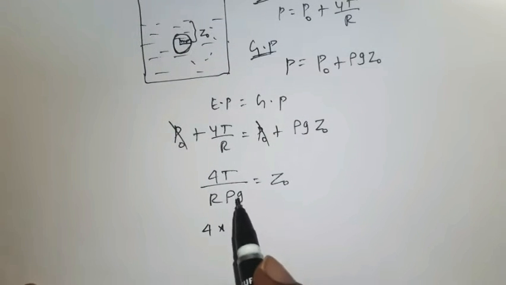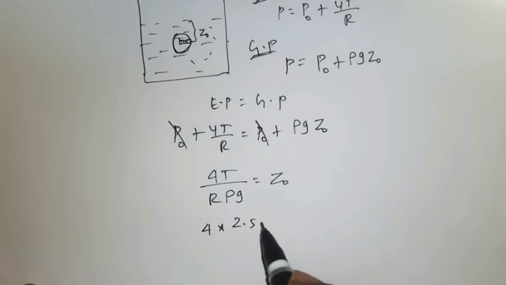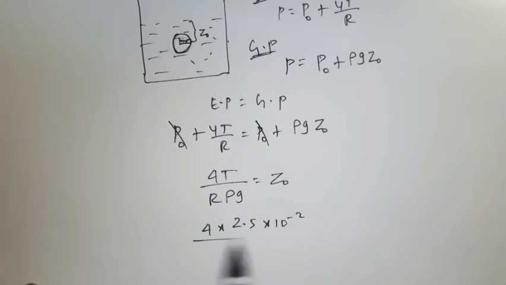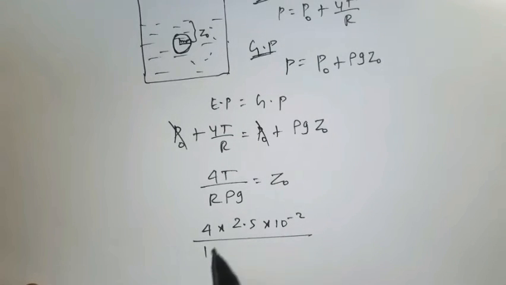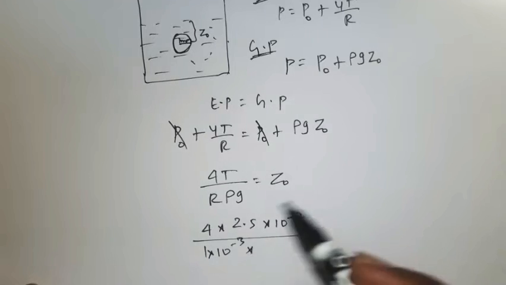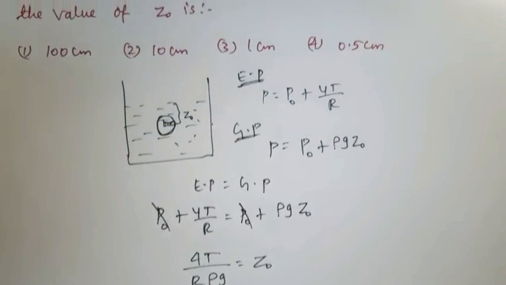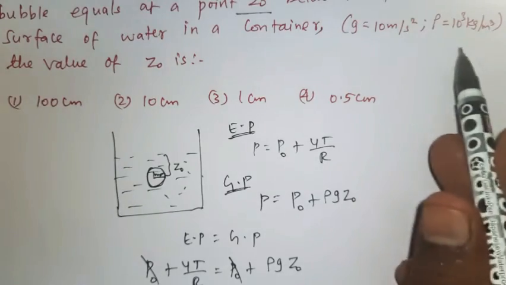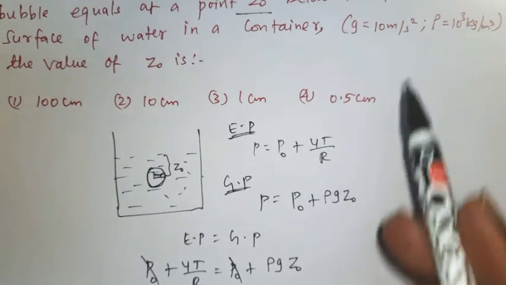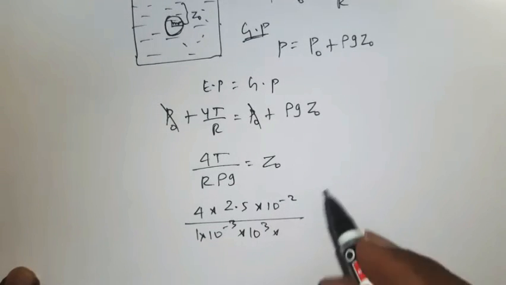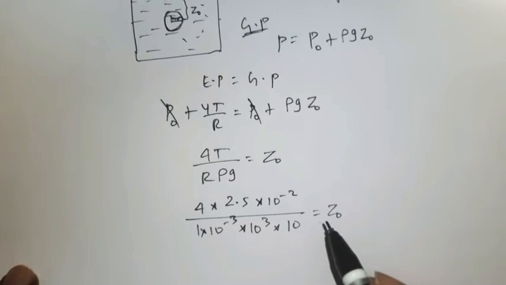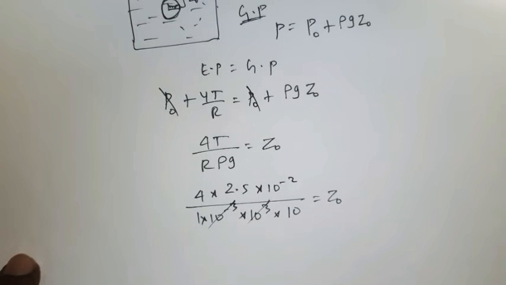The surface tension value is 2.5 into 10 power minus 2, divided by the radius of the soap bubble, which is 1 millimeter, that is 1 into 10 power minus 3. We have to convert millimeter into meter, so 1 into 10 power minus 3. Rho, the density of water, they gave 10 power 3 in the question itself. Then the g value is 10 meter per second square. So rho value is 10 power 3, then g value is 10, is equal to z0. Here 10 power 3 and 10 power minus 3 cancelled.